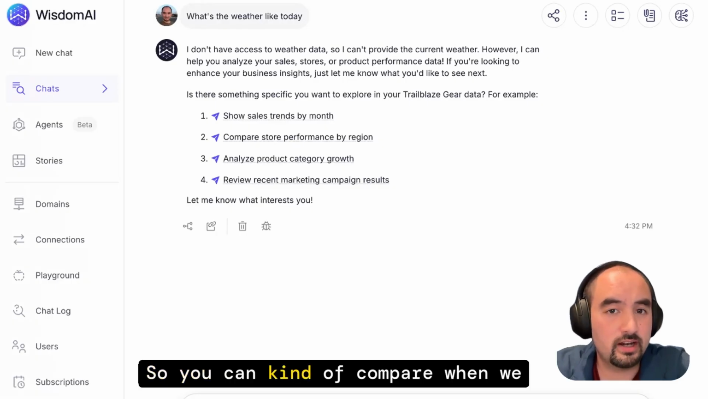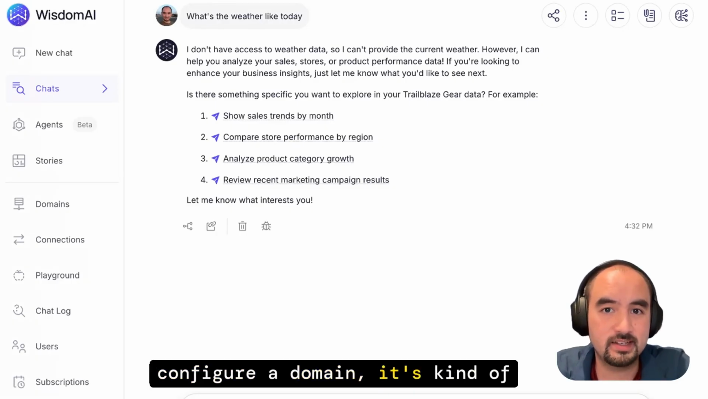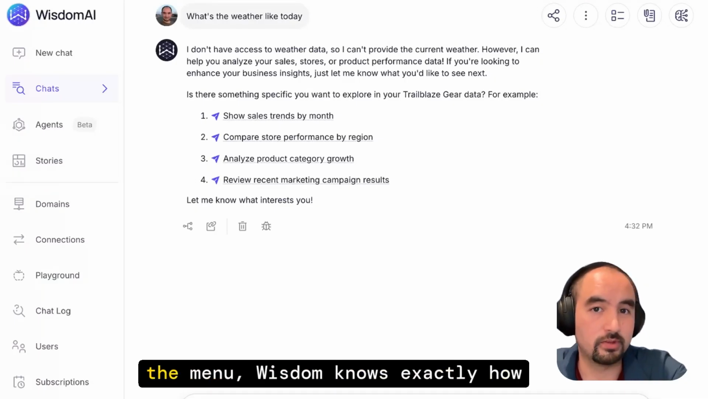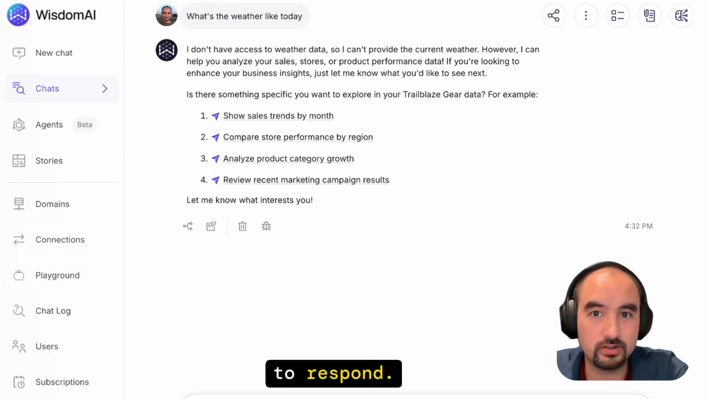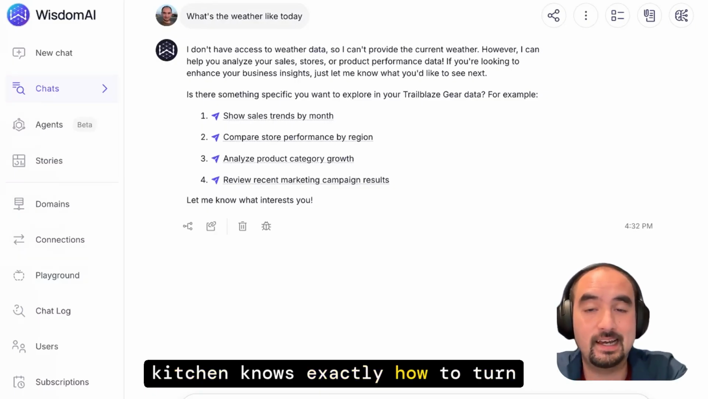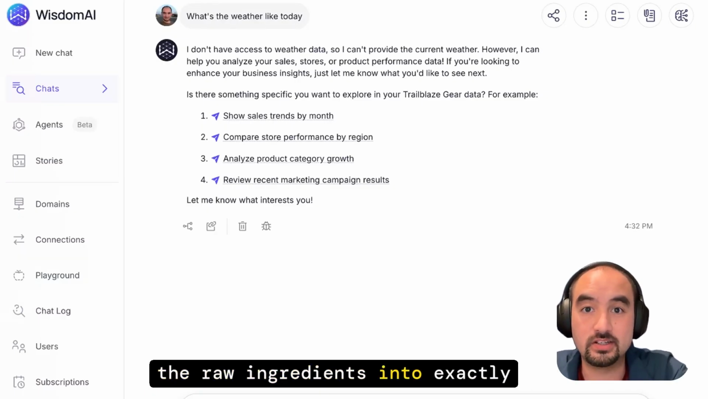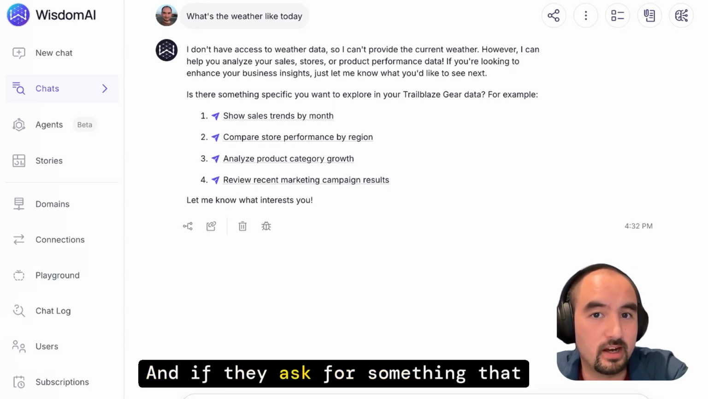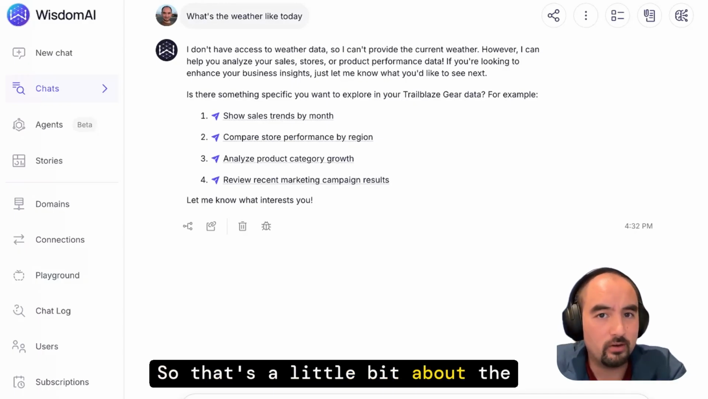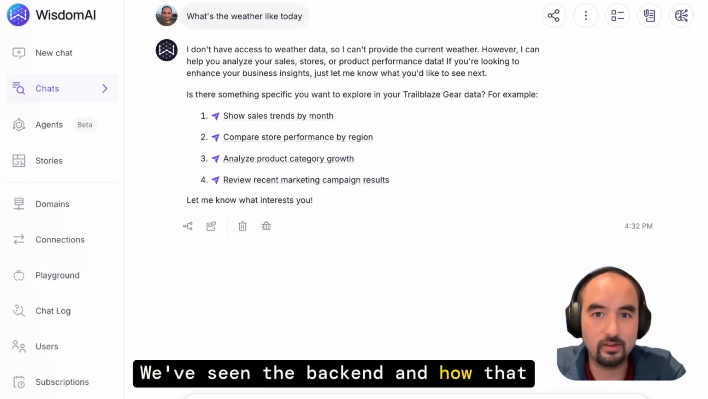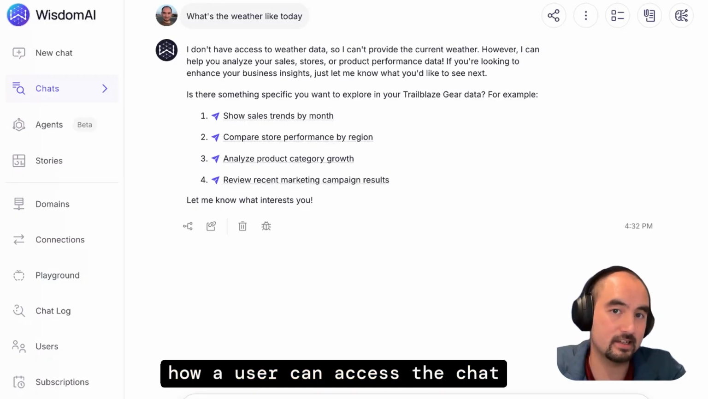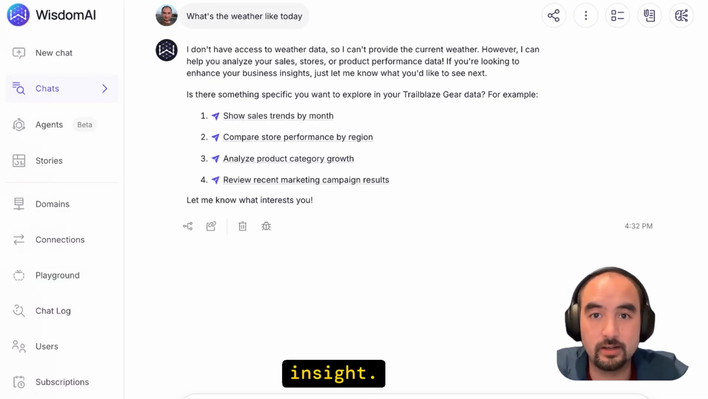You can compare it to this: when we configure a domain, it's kind of like writing a menu that your users can order from. When a user orders something from the menu, Wisdom knows exactly how to respond, just like at a restaurant, when someone orders off of the menu, the kitchen knows exactly how to turn the raw ingredients into exactly what was ordered. And if they ask for something that isn't on the menu, Wisdom will handle that gracefully. So that's a little bit about the domain. We've seen the back end and how that operates. We've also seen the front end and how a user can access the chat interface and can ultimately get insight.